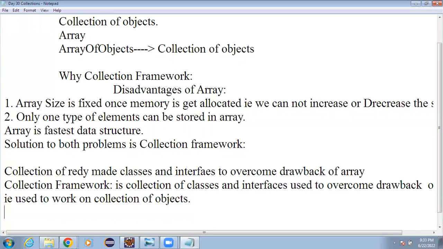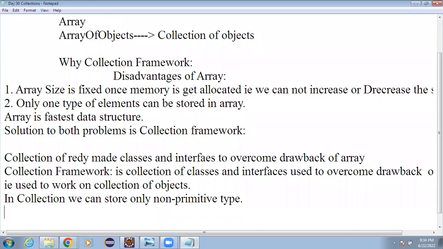So that means in a collection we can store only non-primitive types. No doubt, if you have to work on primitives, then we can convert from primitive to non-primitive by using the wrapper classes, and then store them in the collection framework.